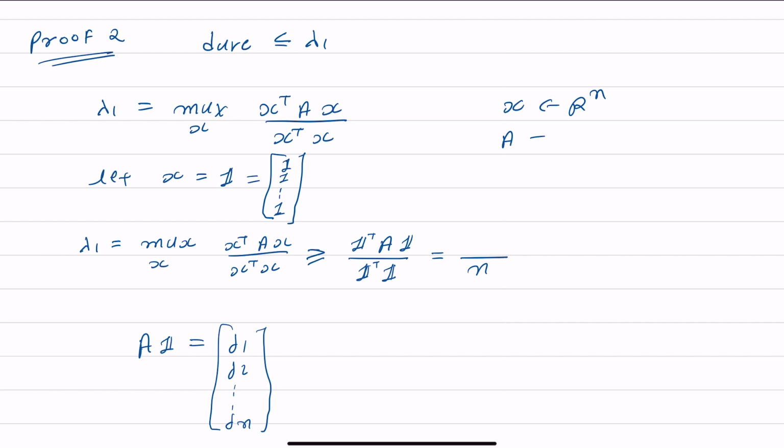If we multiply this with the all-one vector transpose, 1 transpose A 1 is the sum of degrees, d1 plus d2 plus up to dn.